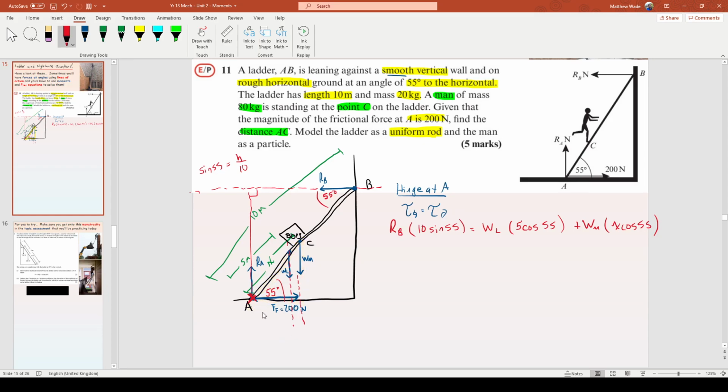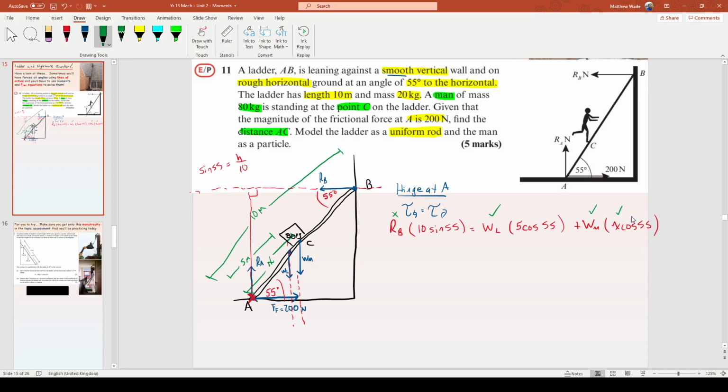Cool beans. Right, let's see what we've got. So here's what we've got. 10 sine 55. It's got RB in. That's bad because I don't actually know what RB is, so that's terrible. WL is fine, the weight of the ladder, because that's given, and that's just a number. The weight of the man is given as well, so that's a result as well. So I'm happy with those two variables. I'm unhappy with RB. I'm happy with the x too, because that's what I'm solving for.